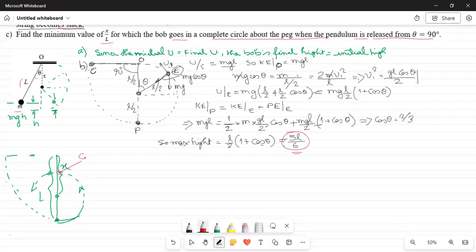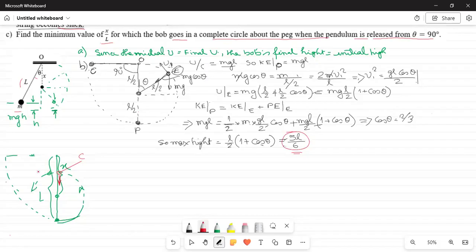Then the centripetal force here is only mg, nothing more. This centripetal force is provided by the gravitational force mg.